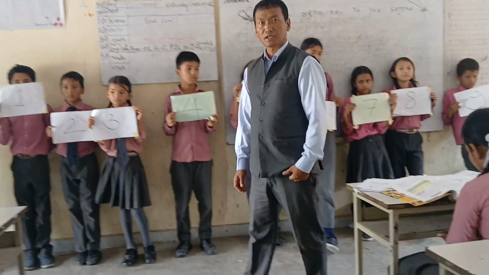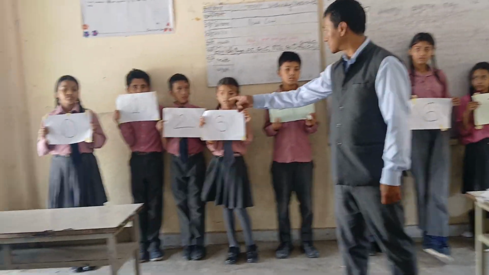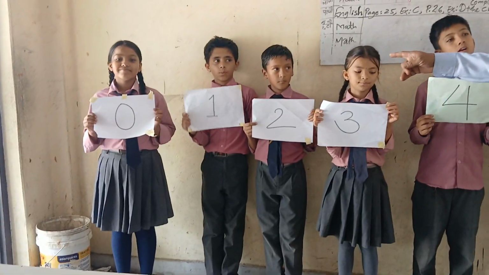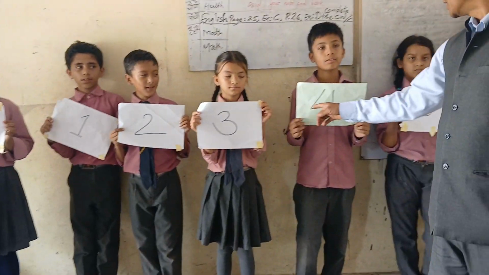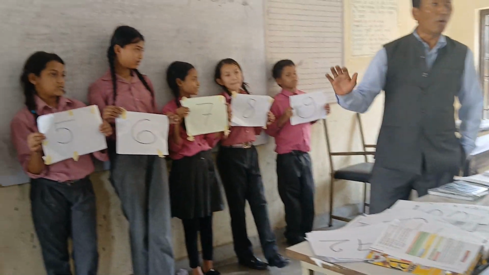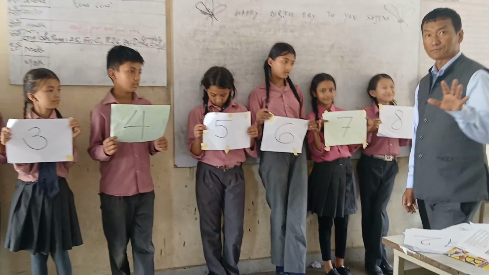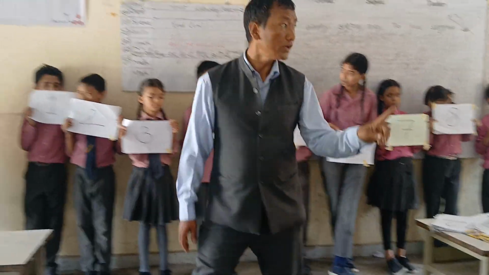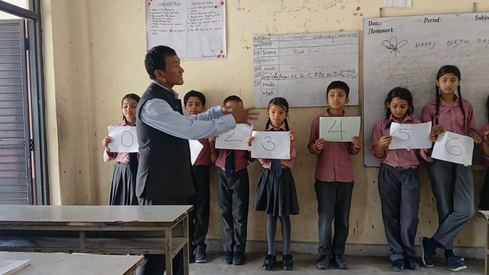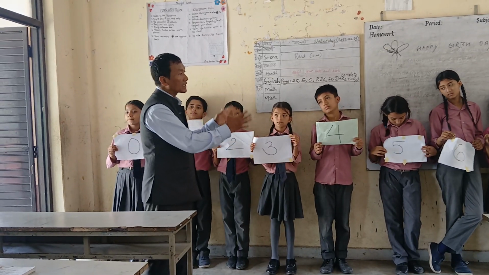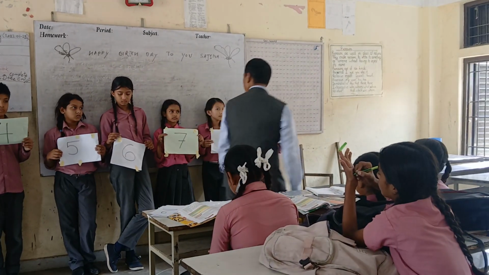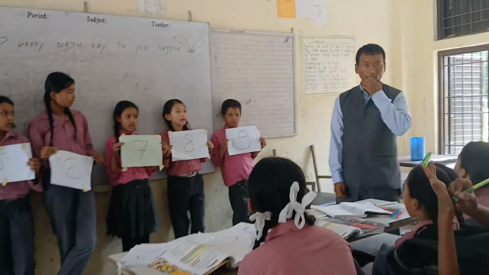Can you show all these digits? There is 0, 1, 2, 3, 4, 5, 6, 7, 8, 9. Listen, boys and girls, out of them, which digit is the largest one? 9.